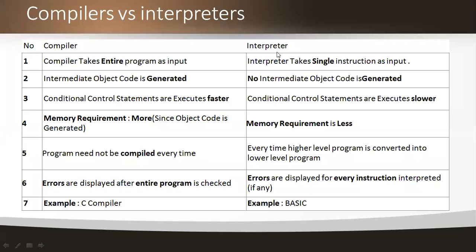And in the compilers, intermediate object code is going to be generated, but in the interpreters we are not generating any type of intermediate code. So no intermediate object code is generated in the interpreters. And for example, we are using statements like conditional control statements. All those statements are executed in both the compilers and the interpreters, but the compilers are very much faster when compared to the interpreter. Interpreters are slower than the compilers.